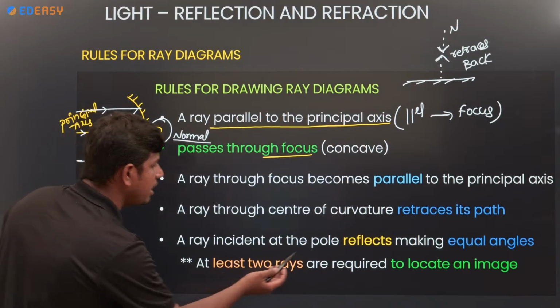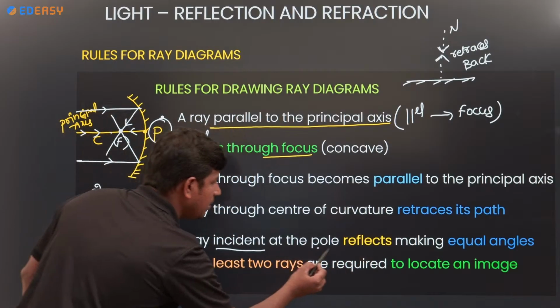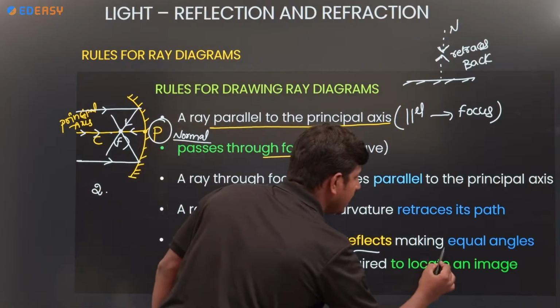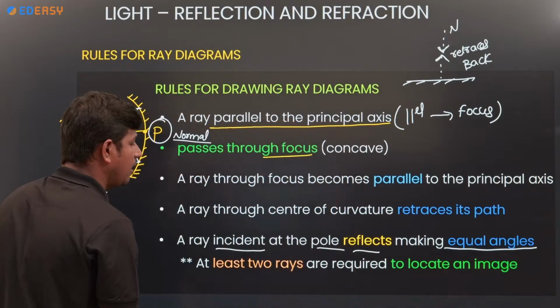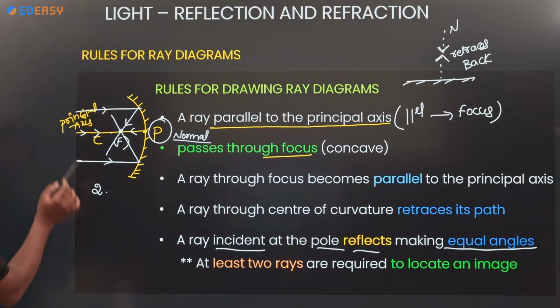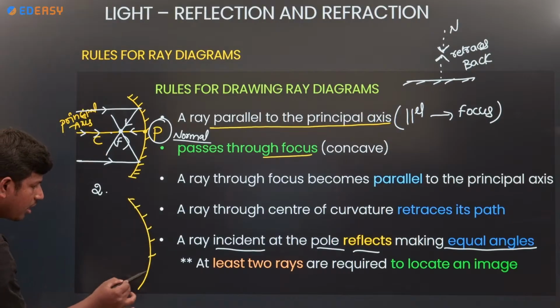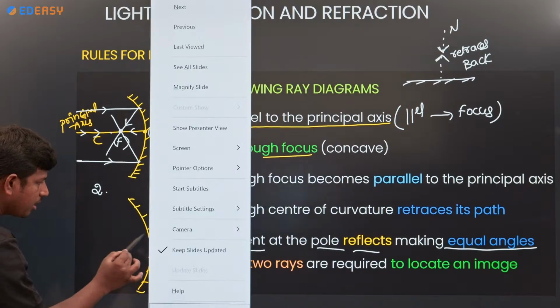Next, a ray incident at the pole reflects making equal angles. See here how it makes equal angles. I am taking again a concave mirror with a pole on the mirror.